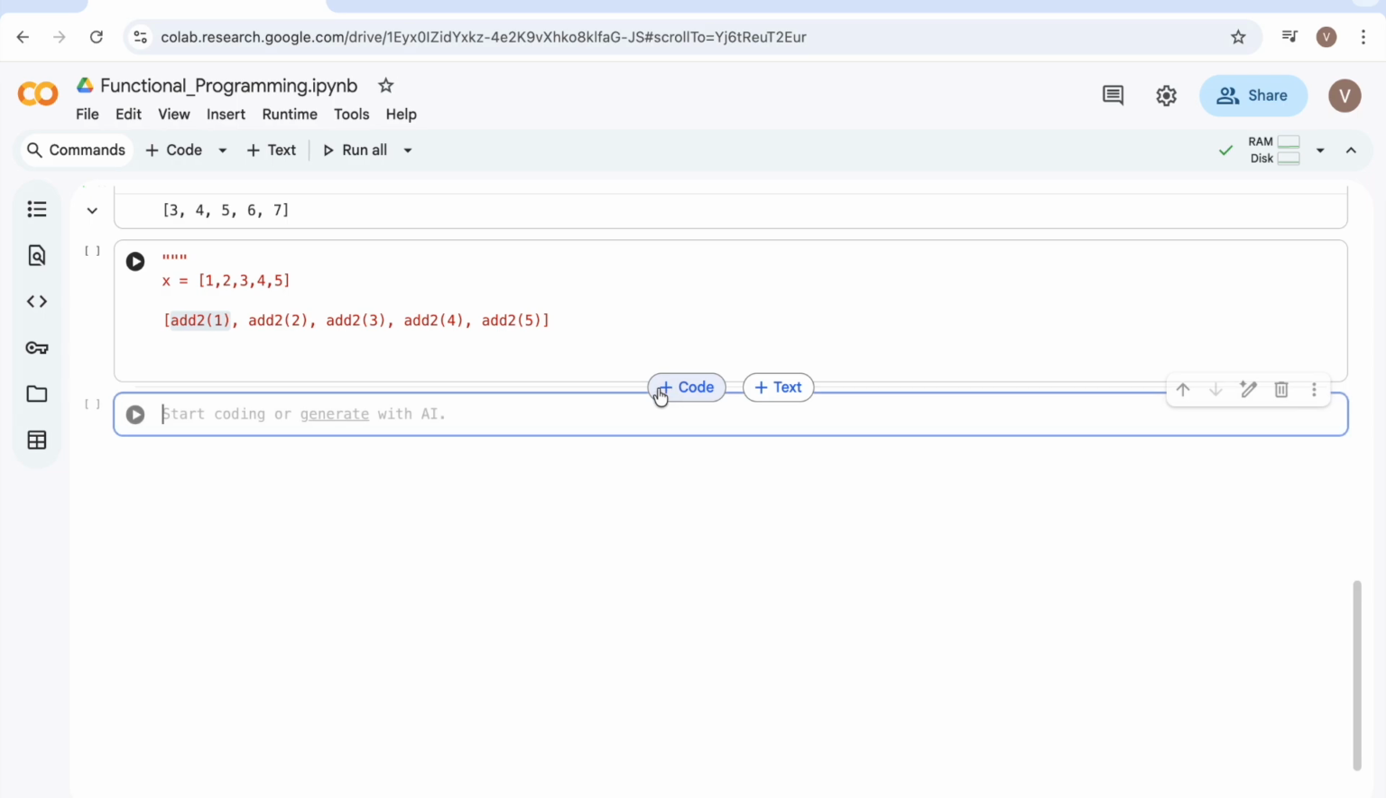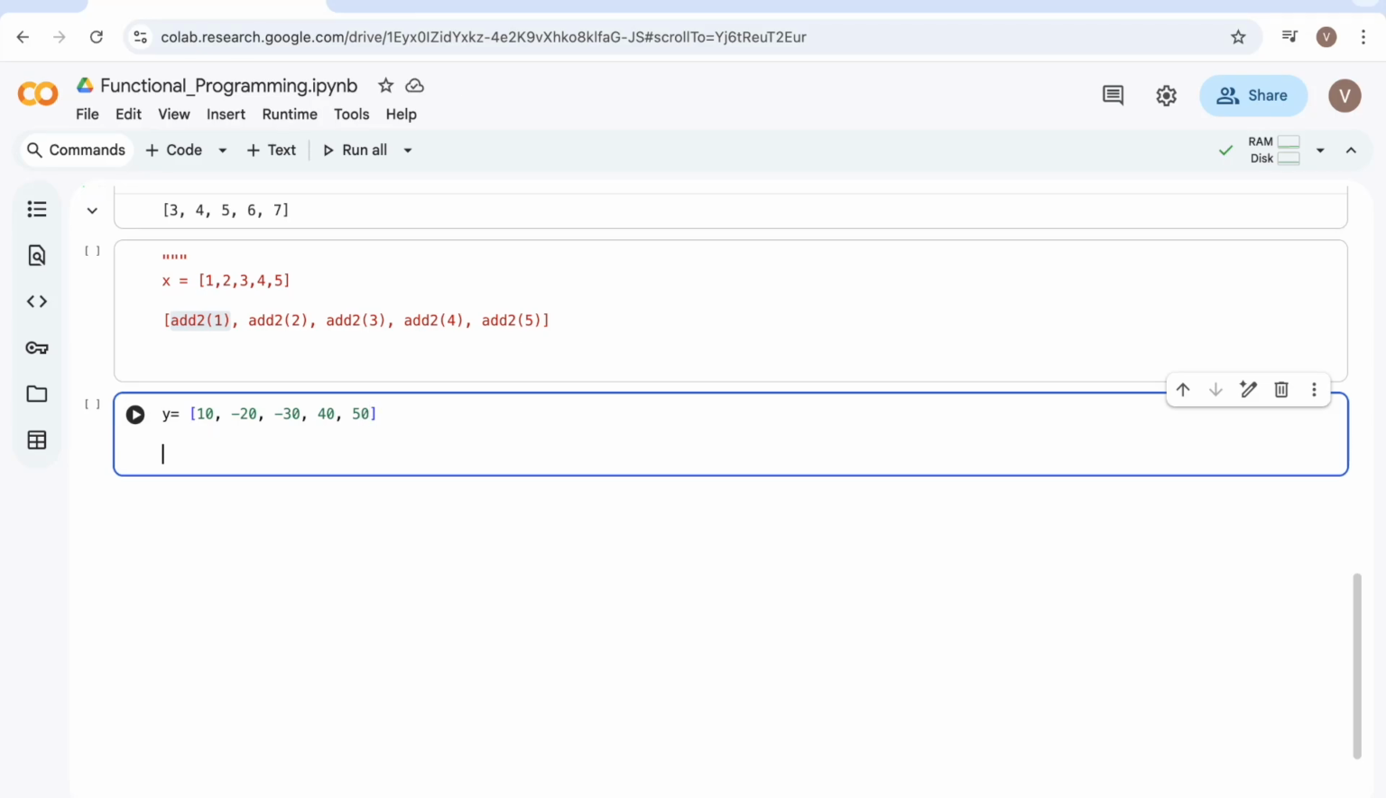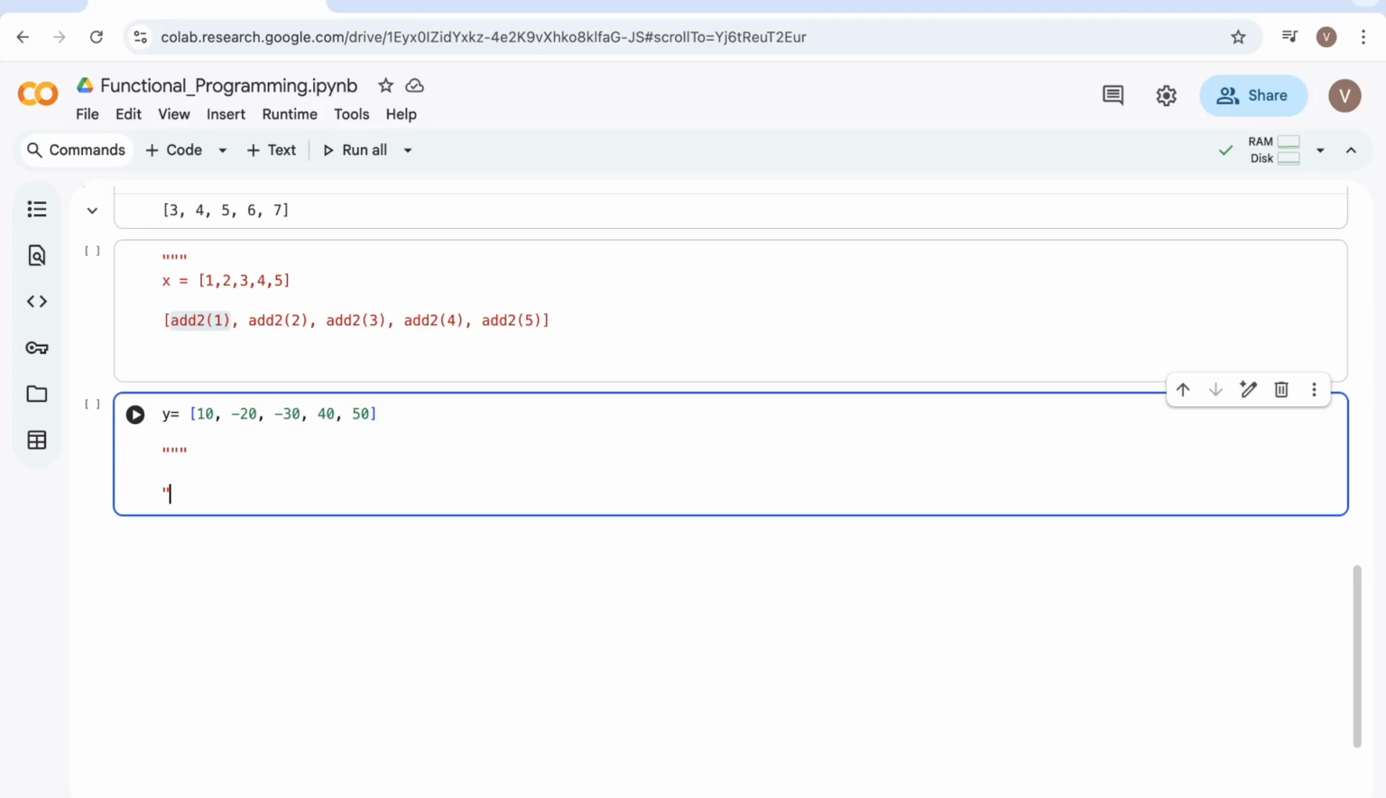Now let's move on to the next, filter. Where exactly does filter play a role in the Python programming language? Let's say I have a list like this: 10, minus 20, minus 30, 40 and 50. I have this. Then my expectation is that I need only the positive values from this list. Here we have negative values as well as positive values. I just need the positive values. In general programming, what is the core logic we implement? Let's say if i greater than 0, then you will get all the positive values.